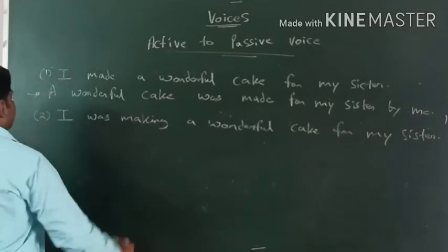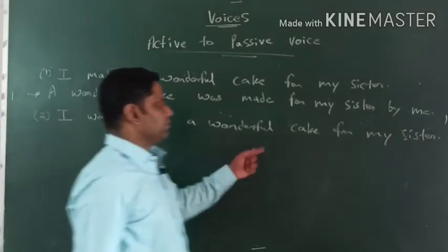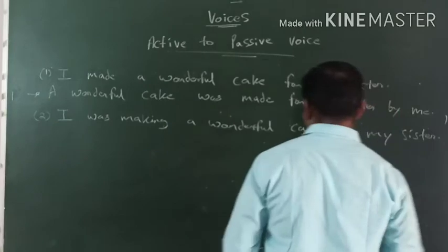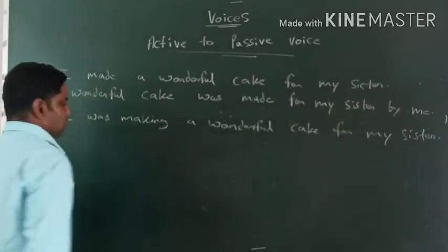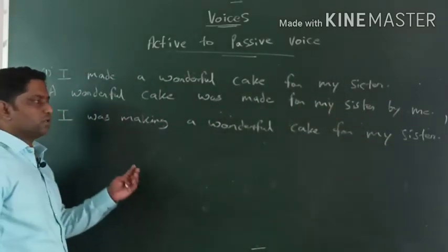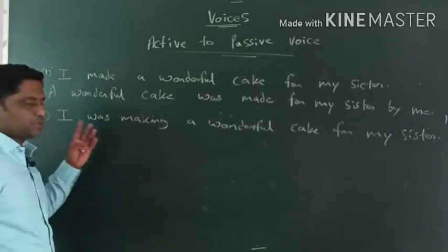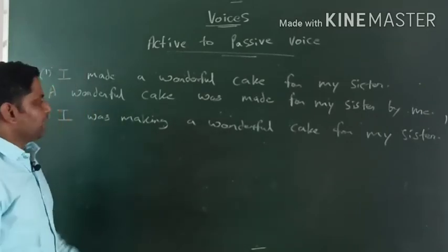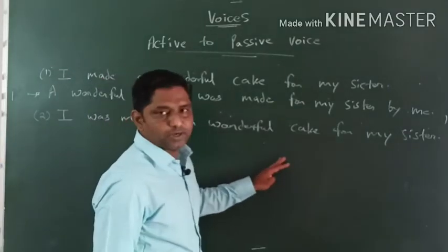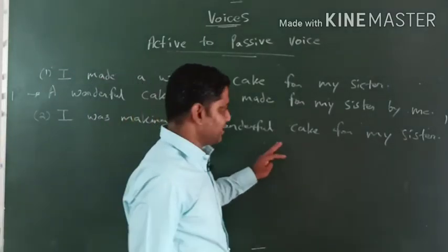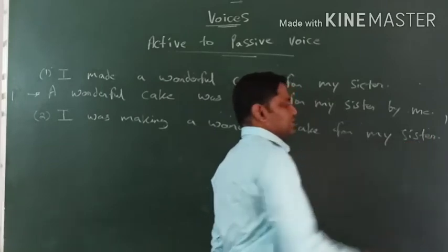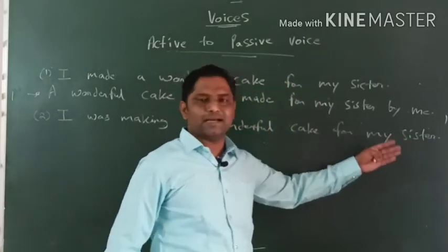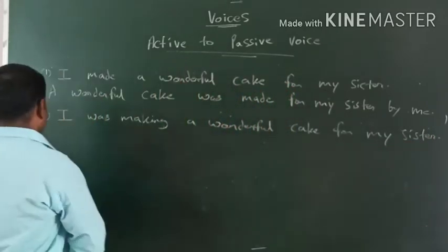So I was making a wonderful cake for my sister. Is our sentence correct or not? We can check through the formula. I is a subject, was is a helping verb, making is the fourth form of action verb. A wonderful cake is an object, a direct object. For my sister is a complement, additional information, right?